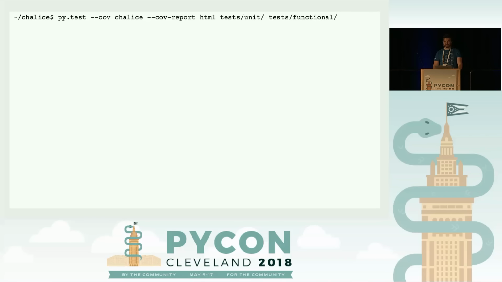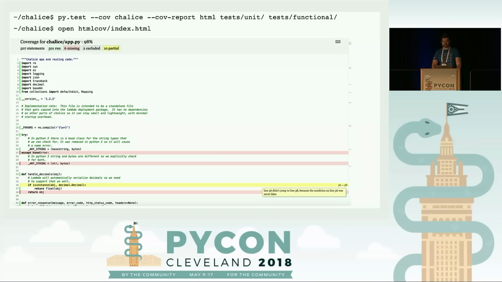Finally, if you want to visualize this, you can use the HTML report option. That will generate an indexed HTML that you can open, and it'll tell you exactly what lines are missing, and even tell you the reasons for why you're missing a specific branch.